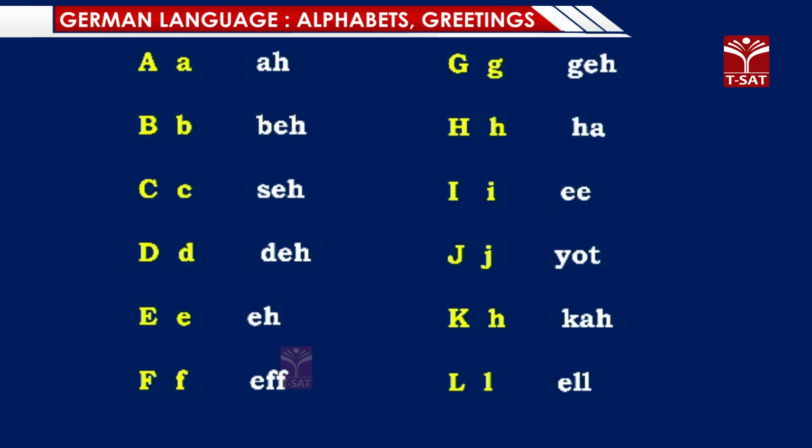A, B, C, D, E, F, G, H, I, J, K, L, then continuing.